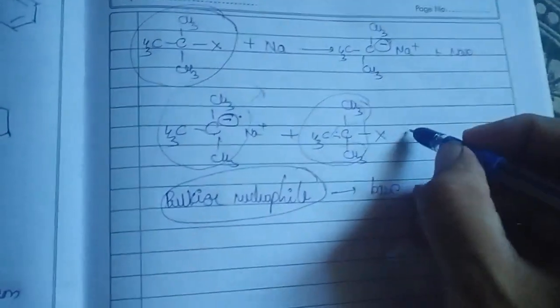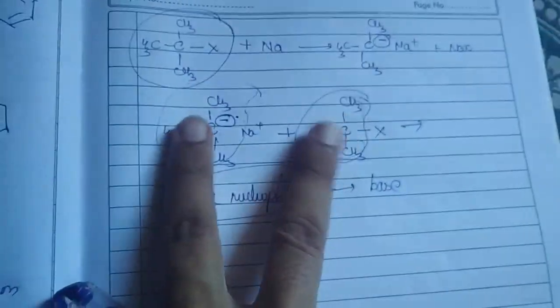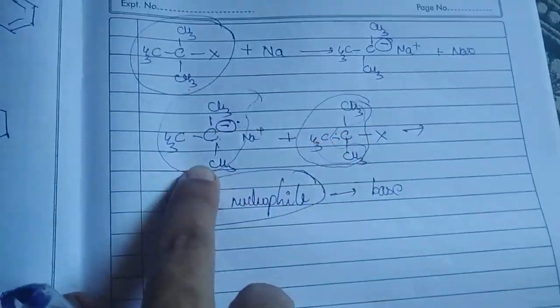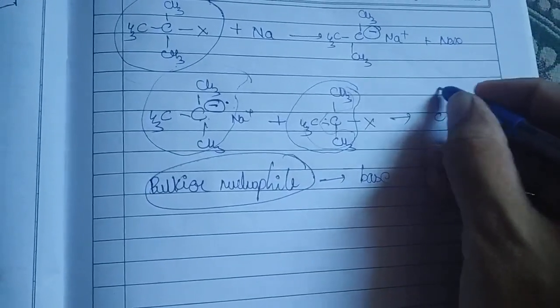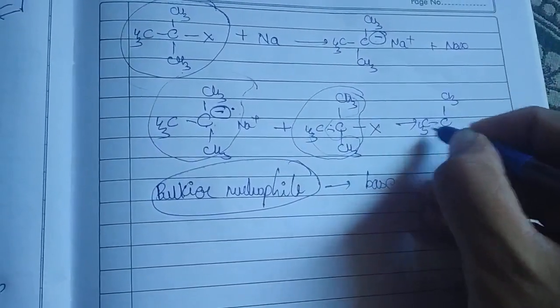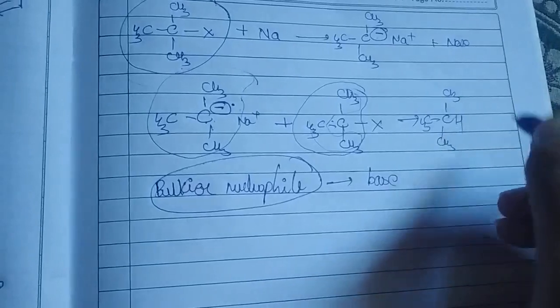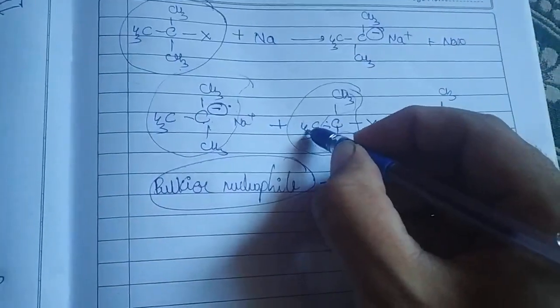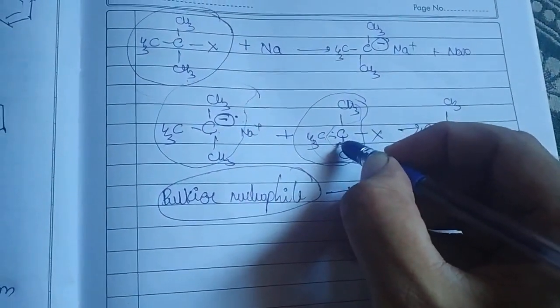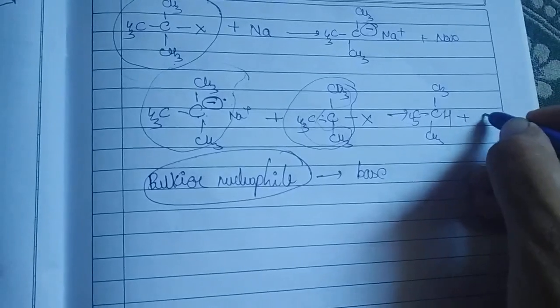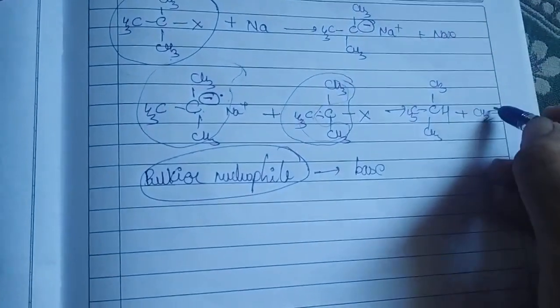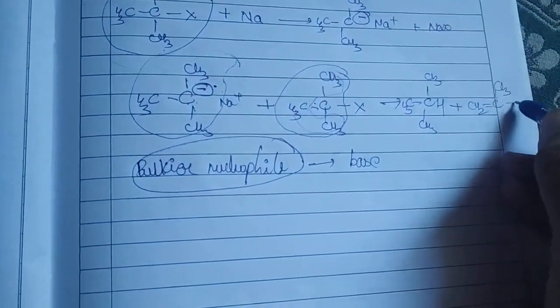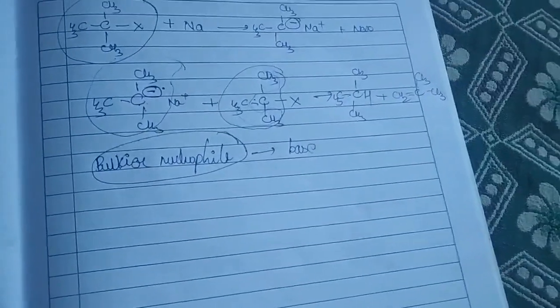Instead of merging these two, it will take one of the protons, giving (CH3)3CH. Here one proton has gone, so to balance this it forms CH2 double bond C(CH3)2. Are you able to see?